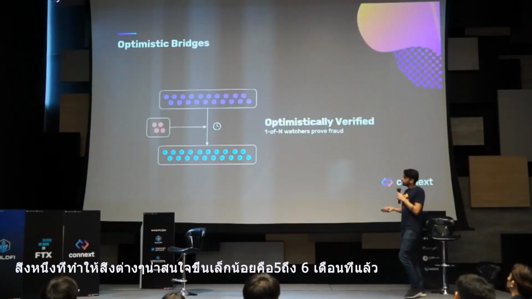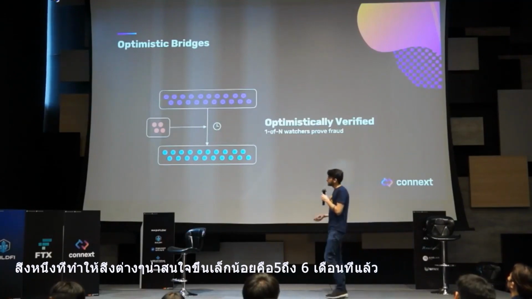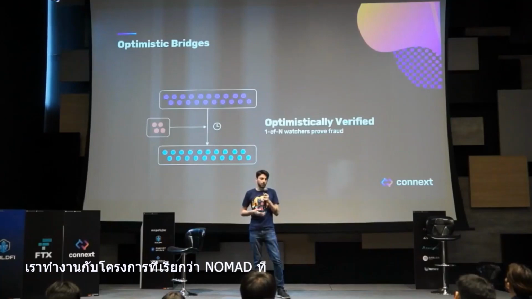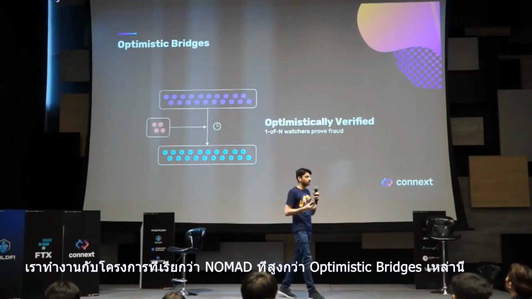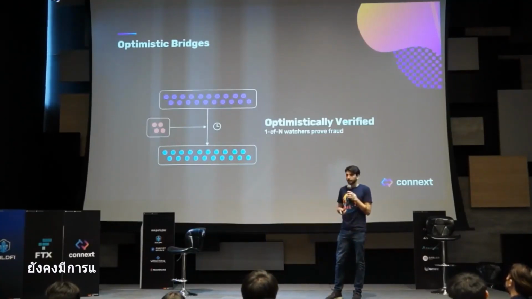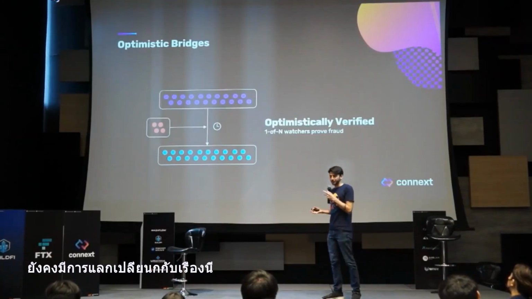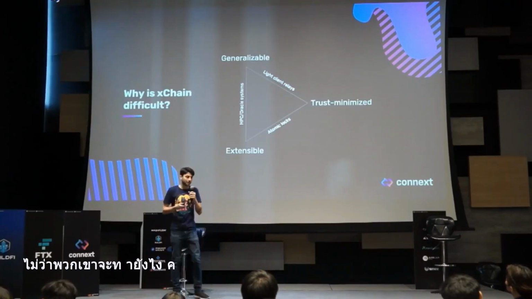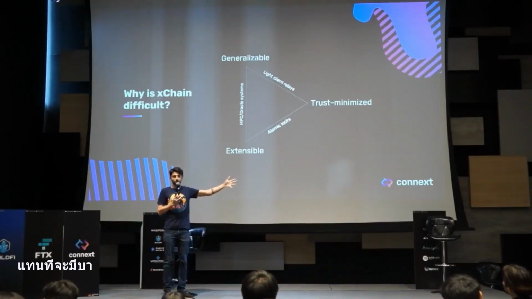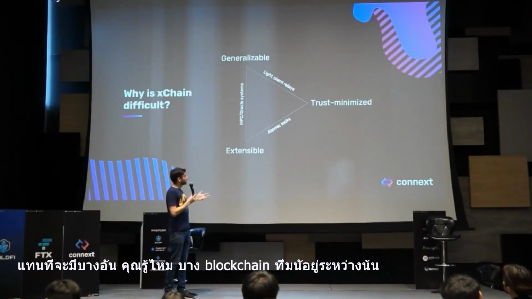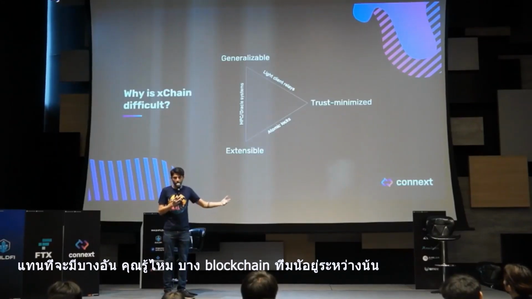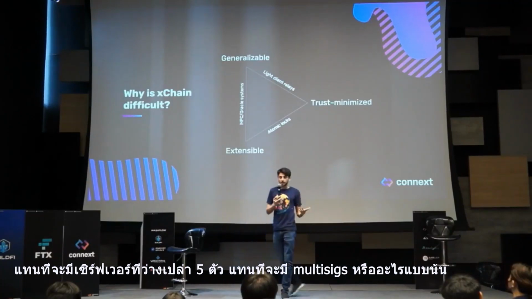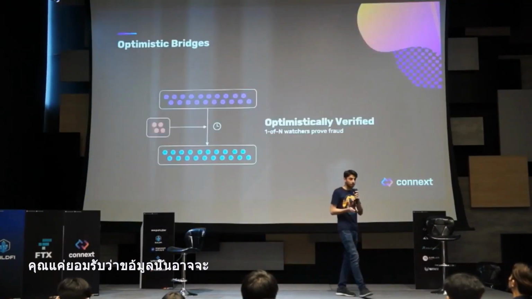One of the things that makes things a little bit more interesting is that in the last, I would say, 5 to 6 months, we've been working with a project called Nomad that has pioneered this concept of optimistic bridges. There are still trade-offs with this, but optimistic bridges actually allow you to get all of these different properties. The way that they do this is that you send data across chains, and instead of having some blockchain that sits in between, instead of having some server that verifies things, instead of having a multi-sig or anything like that, you actually just accept that data might be wrong.